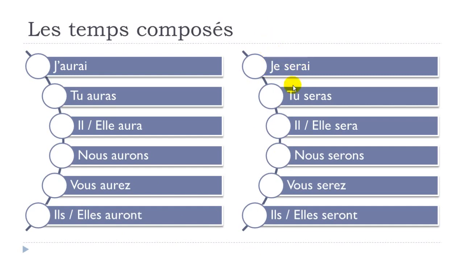Je serai, tu seras, final S not pronounced, il sera, elle sera, nous serons, final S not pronounced, vous serez, a Z at the end, et serez, ils seront, final T not pronounced, elles seront. Alright, so this is the future tense for avoir and être, okay?